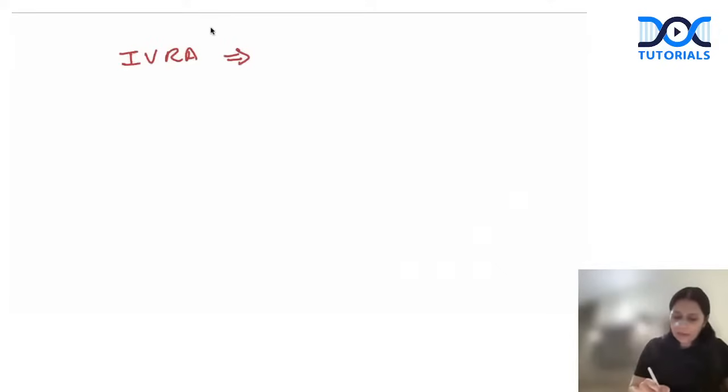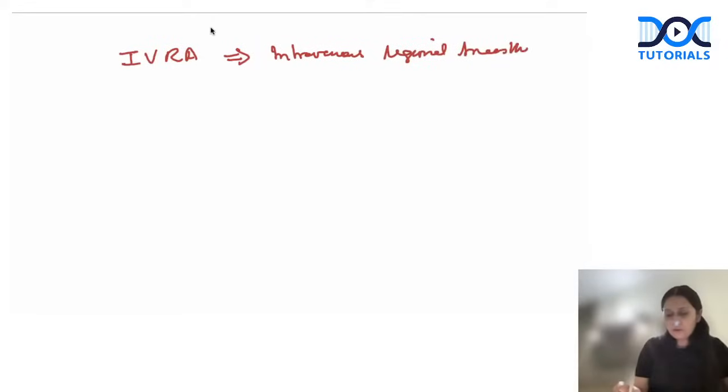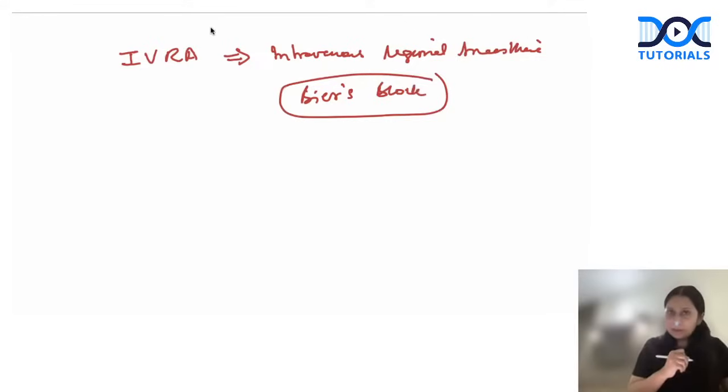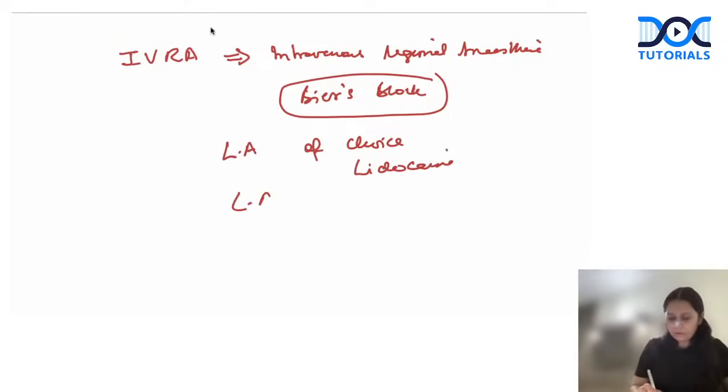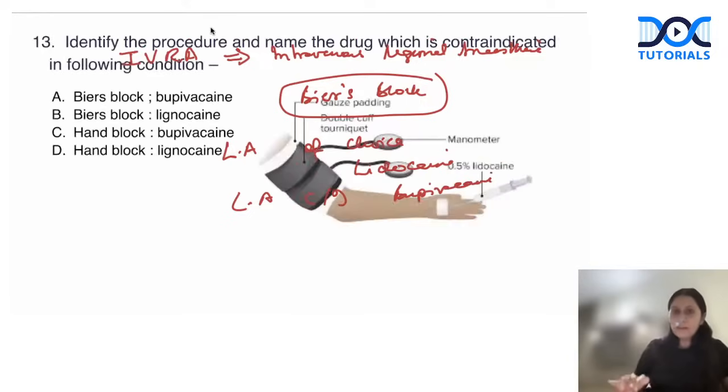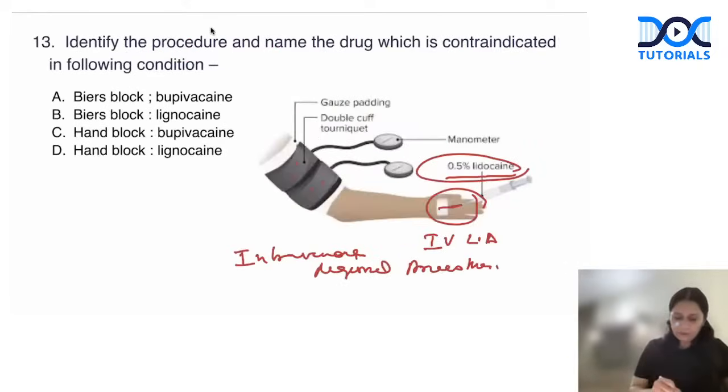So remember, for IVRA, intravenous regional anesthesia, which is also called Bier's block, after the person who discovered it, Dr. August Bier, the local anesthetic of choice, which is very commonly asked, is lidocaine, and the local anesthetic contraindicated, very commonly asked, is bupivacaine. Here they have asked which is contraindicated. So the answer is it's Bier's block, and the contraindicated drug is bupivacaine.